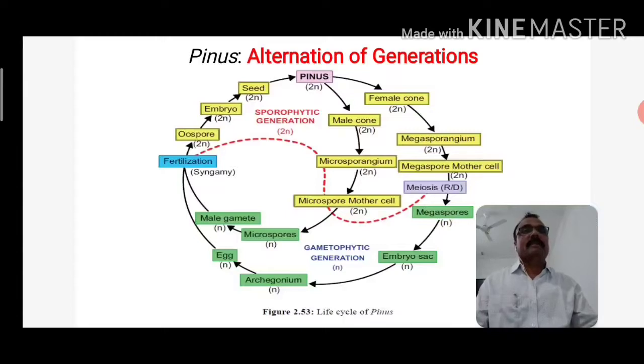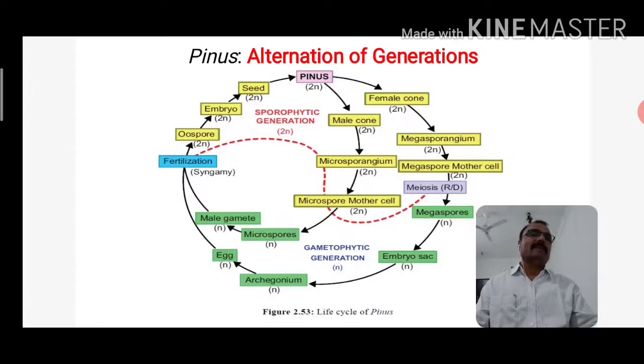Usually, the pollen grains are dispersed in the month of March. After the dispersal, the male cone dries up and falls off.